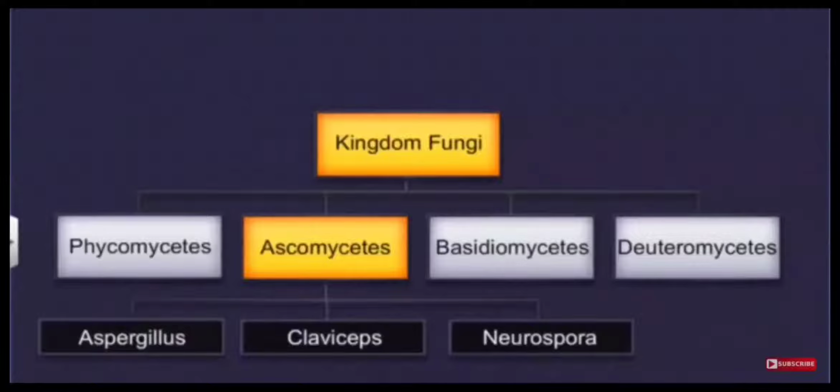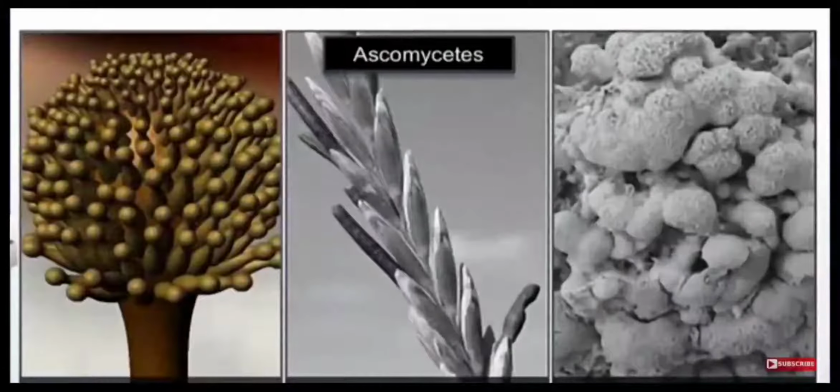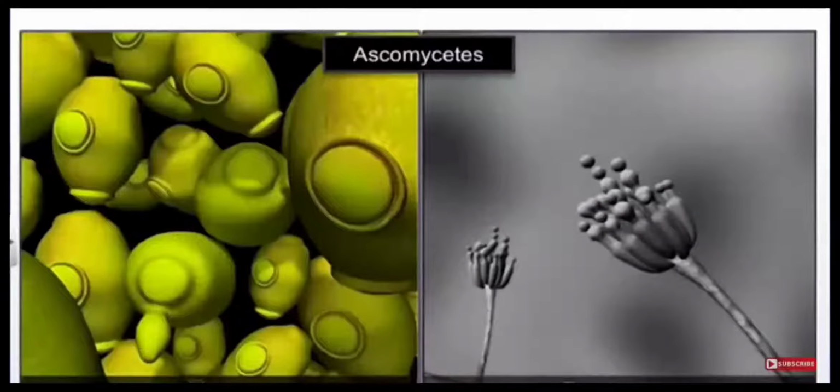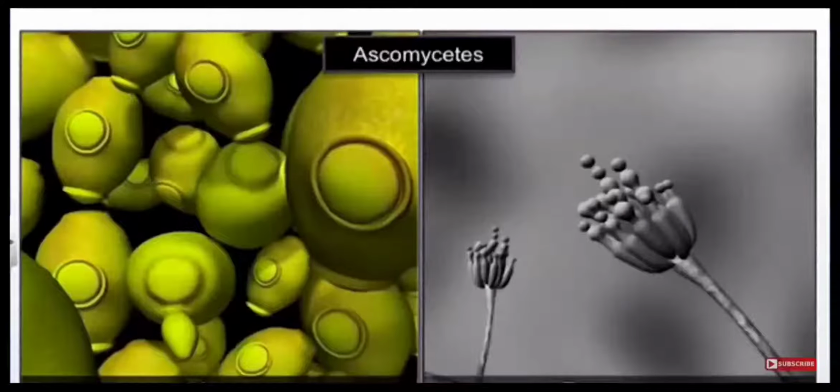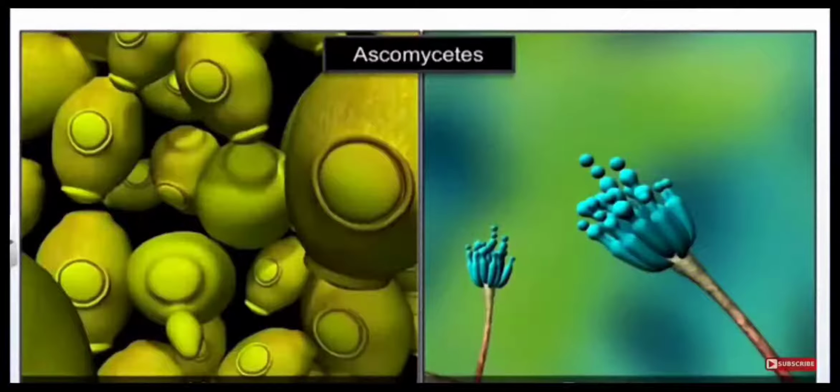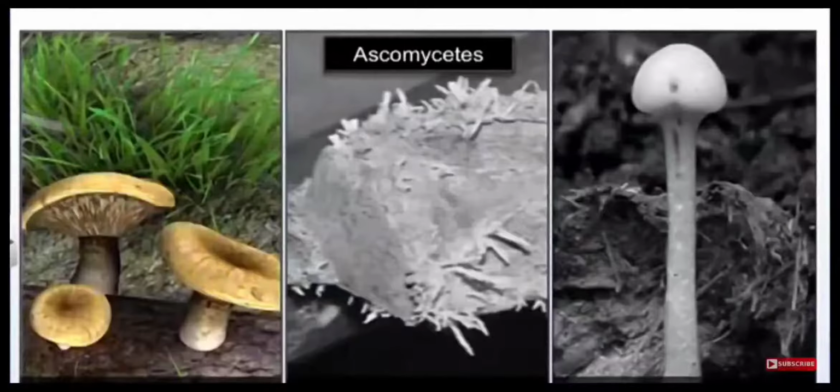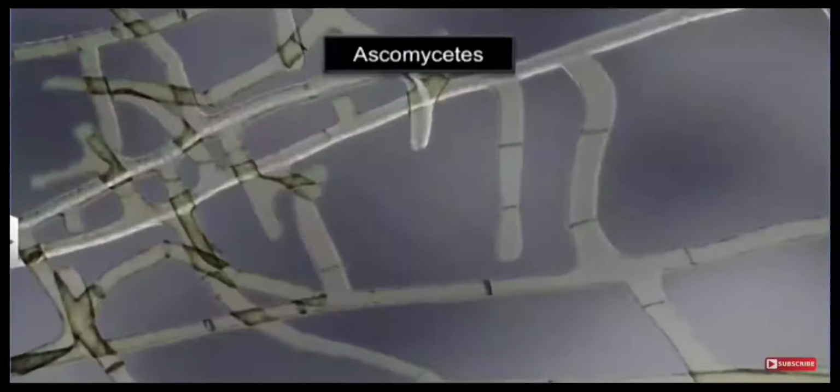Next we come to Ascomycetes. They are commonly called sac fungi. Very common: Aspergillus, Claviceps, Neurospora, Penicillium. They all are under Ascomycetes. So the very commonly known yeast Saccharomyces is also Ascomycetes. Penicillium is Ascomycetes. So Ascomycetes is a big class. It is basically saprophyte, but many are parasitic on plants, causing many diseases.